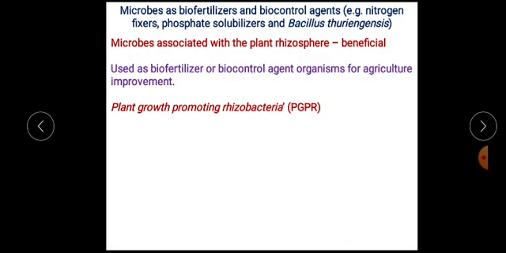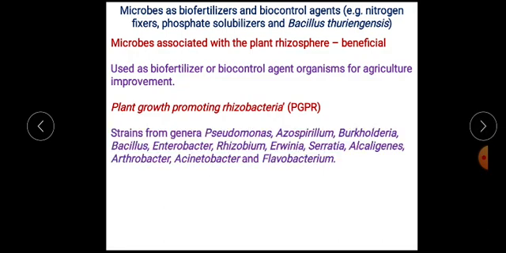These microbes that support plant growth and increase soil fertility are called PGPR, that means plant growth promoting rhizobacteria.